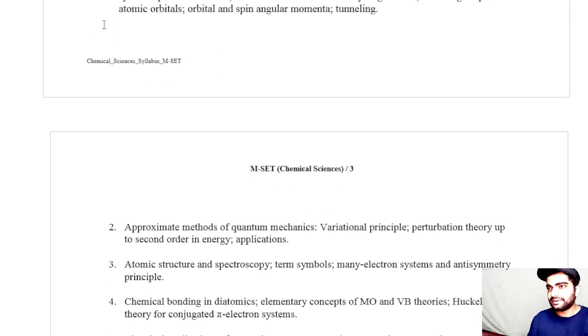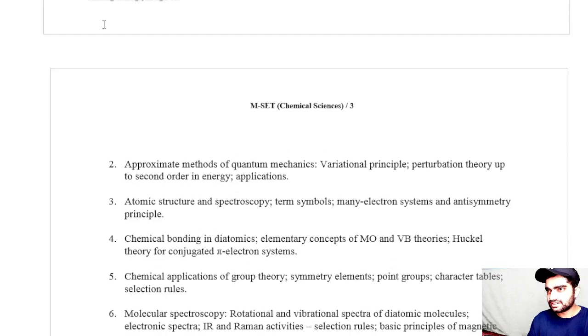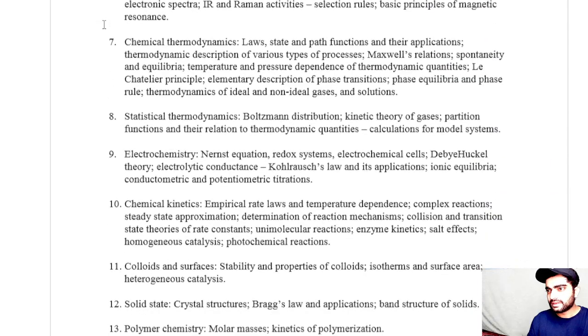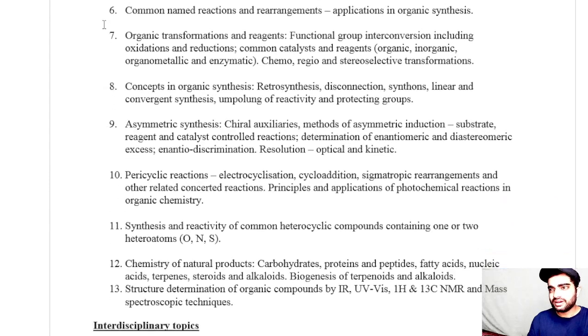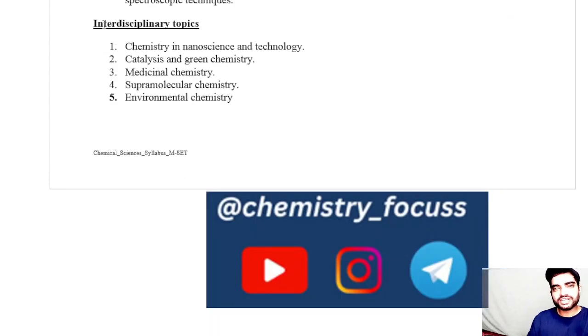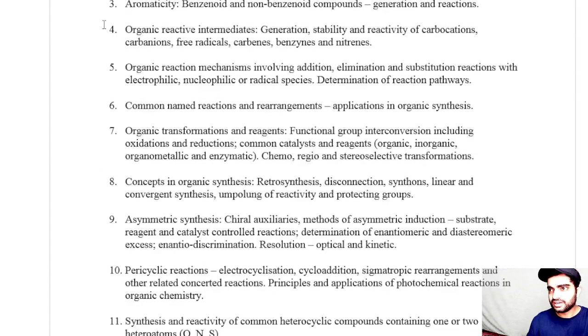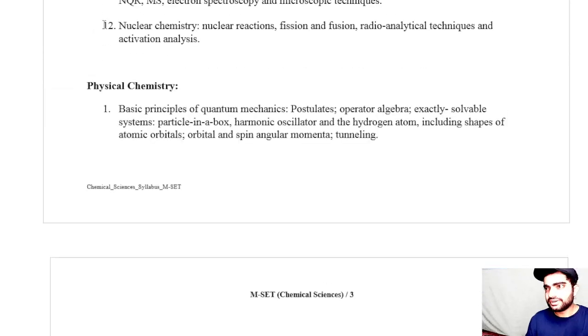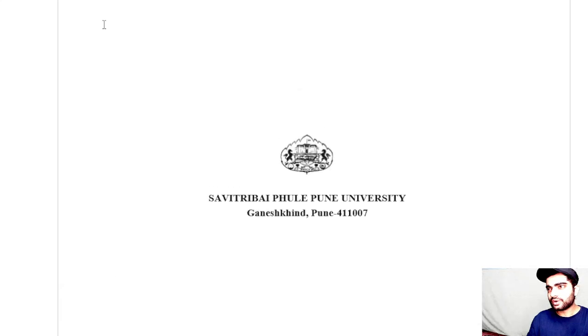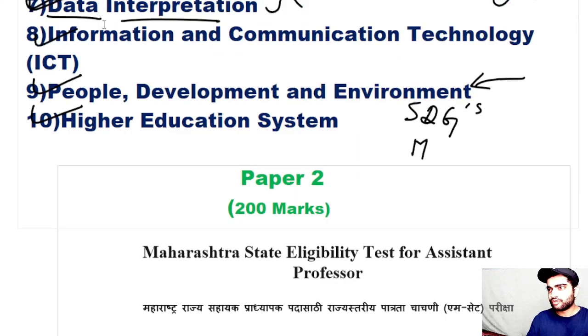The syllabus shown here is for physical chemistry. If you prepare some of the topics well, you have to see in the previous year questions which topics are given more importance and do selective study of those. I will be making another general video regarding how you can cover the syllabus for both paper 1 and paper 2.